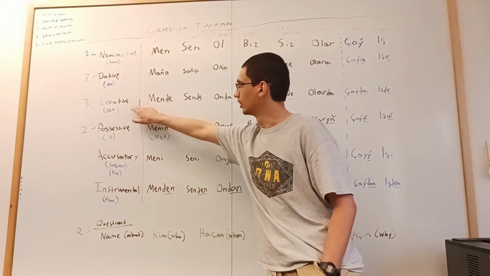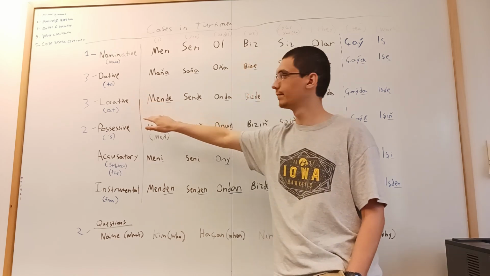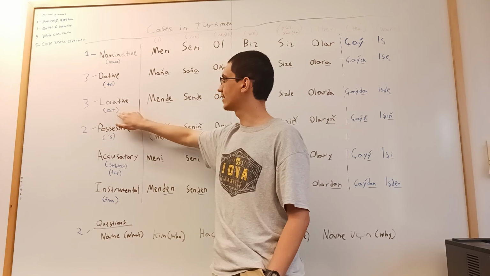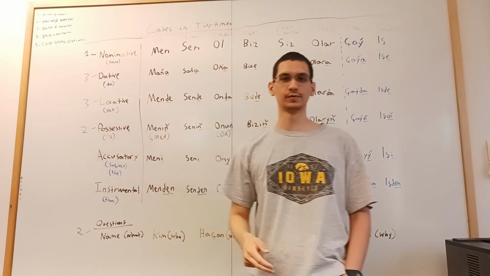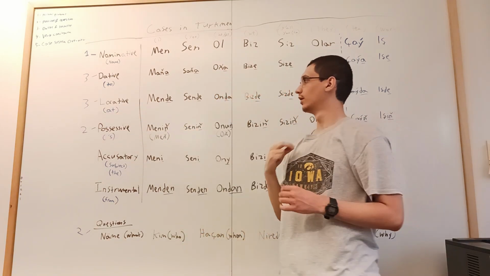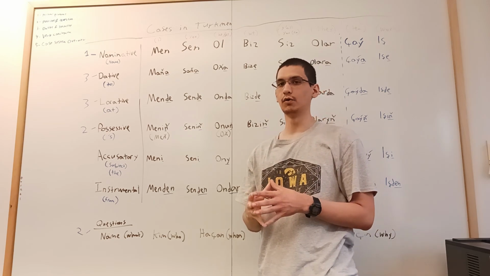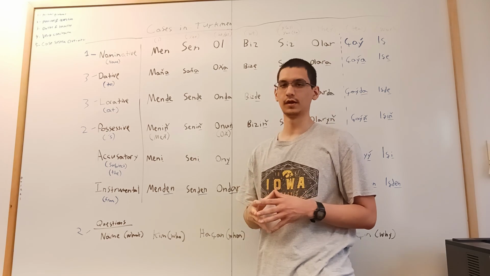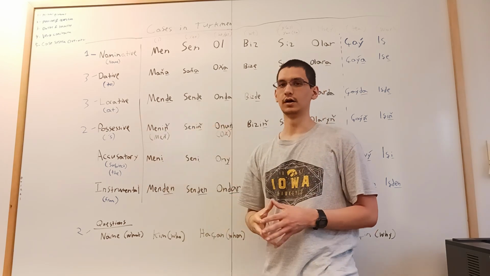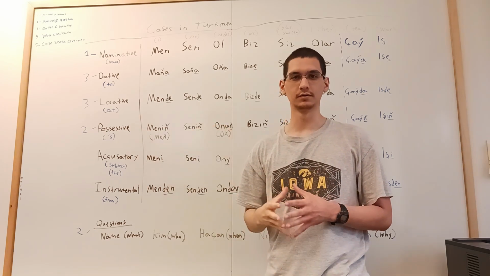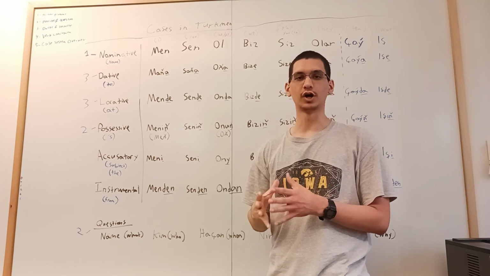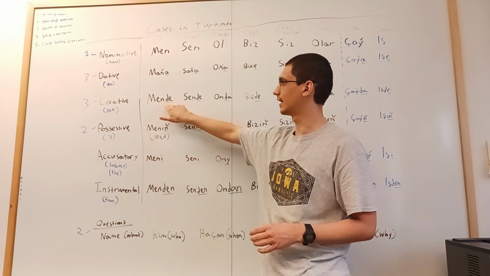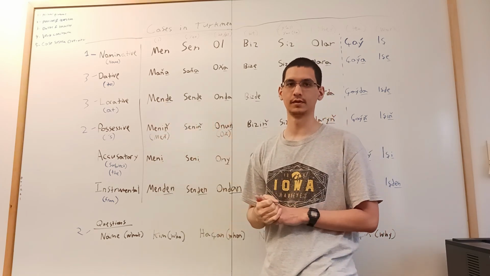The locative is the third case we have here. I also covered this case in the third video. The locative case is how you say at in the Turkmen language. So, how do you say on in the Turkmen language? How do you say on me? Mende. The keys are on me. Achar mende. Achar means key, and then mende, on me, at me.